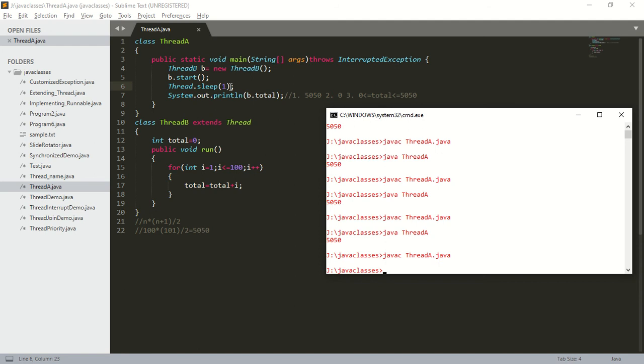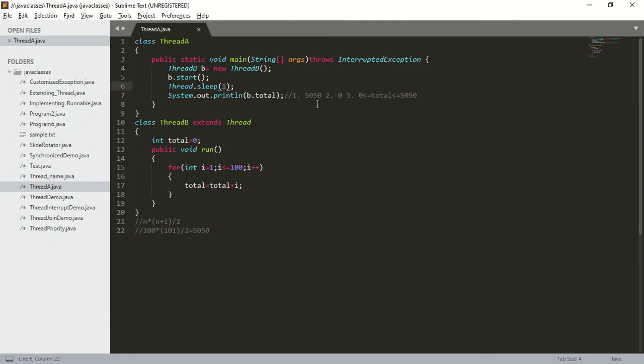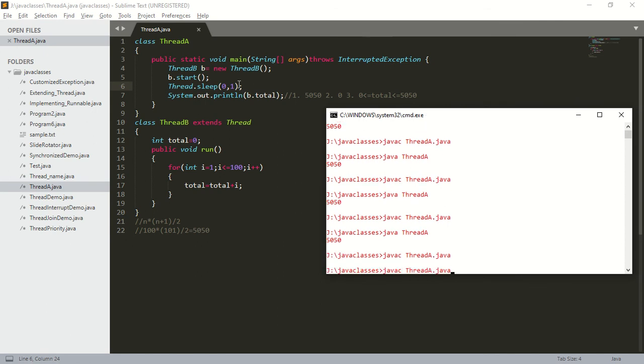Will the child thread complete its execution within 1 millisecond? Yes, it is going to complete. Now, instead of 1 millisecond, I'll use 0 milliseconds and 1 nanosecond. Is the child thread going to complete its execution within 1 nanosecond?